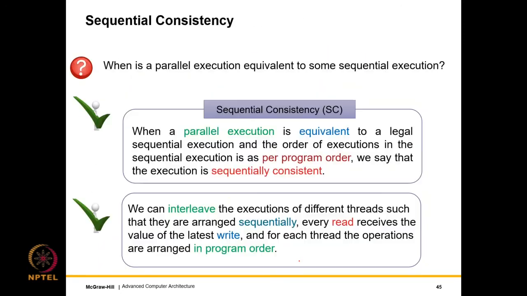Alright, so this is our last slide. So next slide set, we'll start from this point, which is sequential consistency.